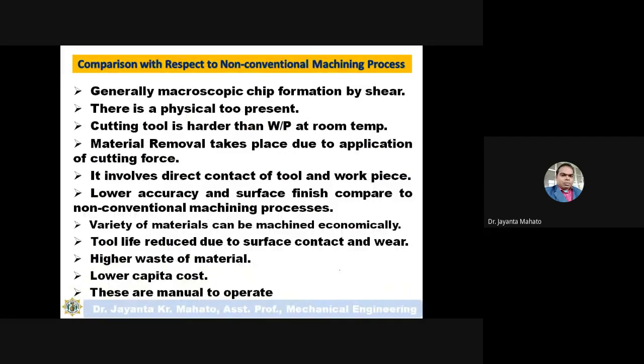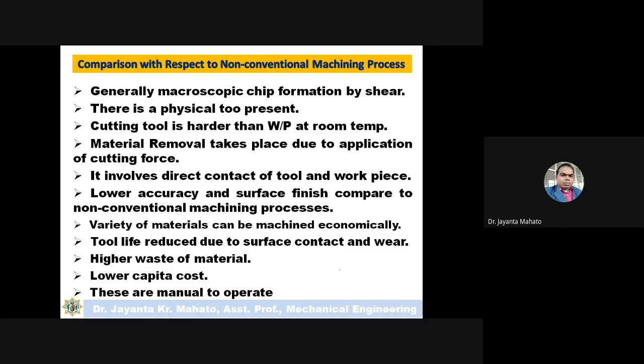Now, in comparison to the non-conventional machining process, conventional machining processes generally involve microscopic chip formation by shear. The chips are formed, and these chips are microscopic in size.